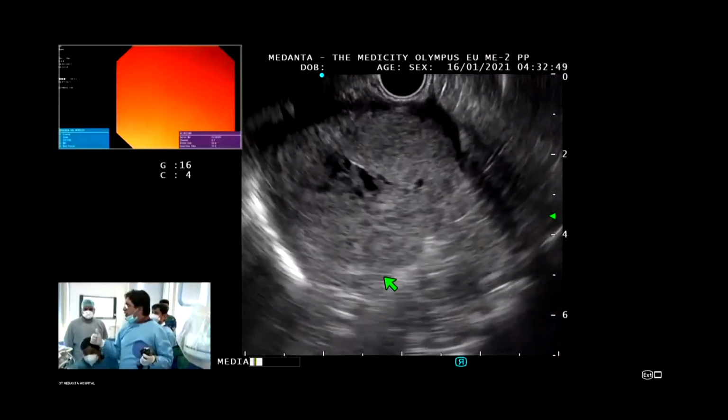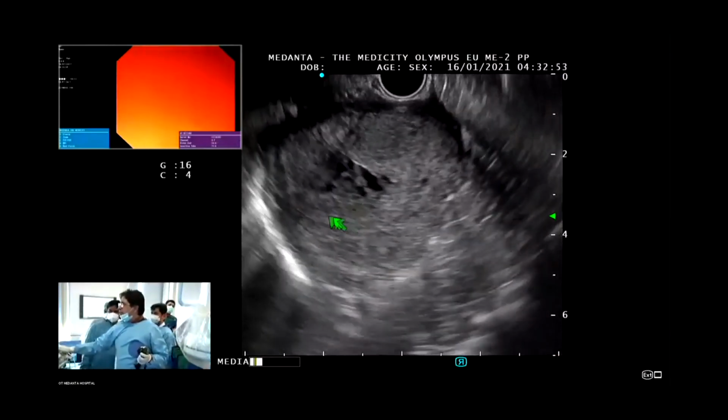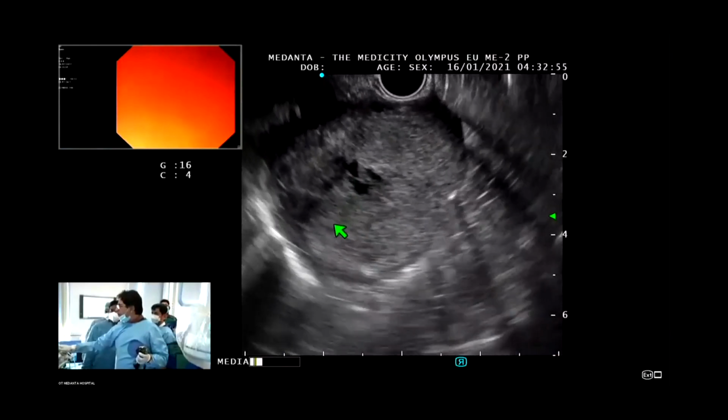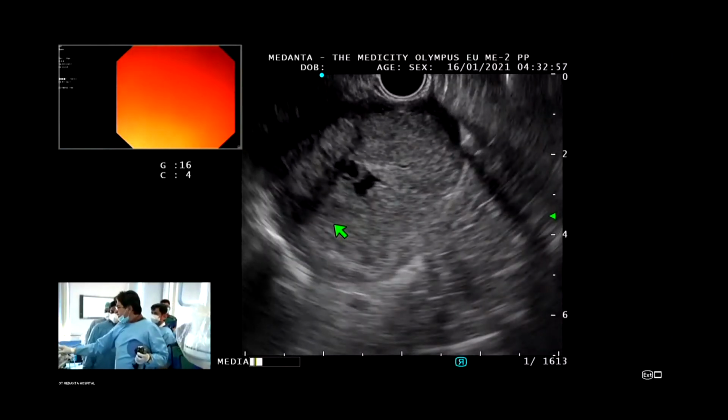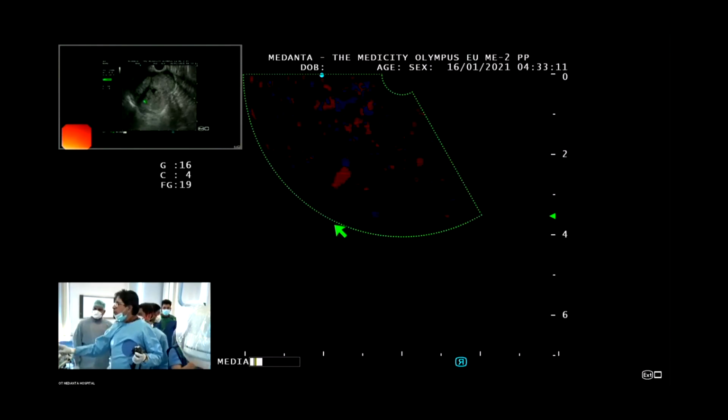The third point, the patient has cystic spaces. That again favors the possibility of malignancy. And a size of more than 3 centimeters favors malignancy. Look at the size, 44 millimeters. We'll put the Doppler on.